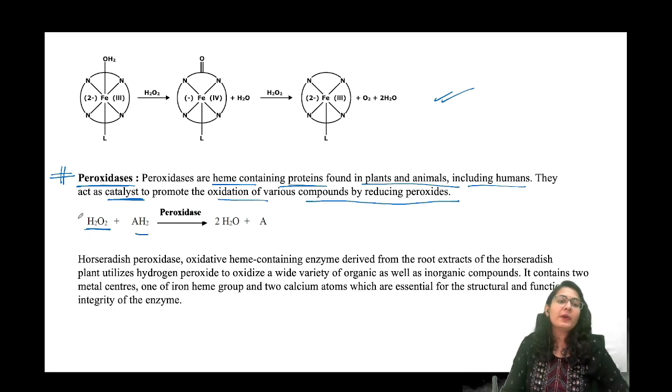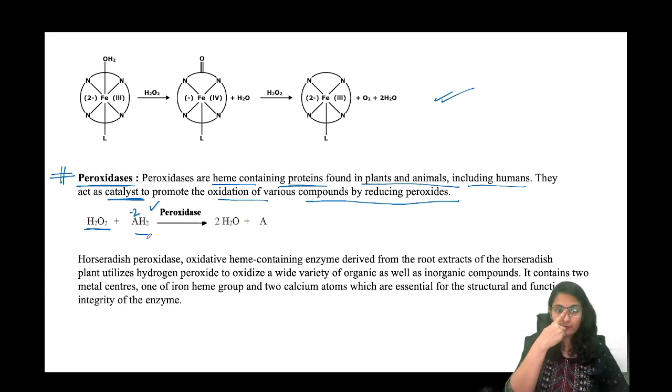Okay, so when peroxide is going to give electrons, it is going to do that in the presence of peroxidase. Look at this: H2O2, AH2. Here A should be like -2 because protons are plus. Now what is happening?